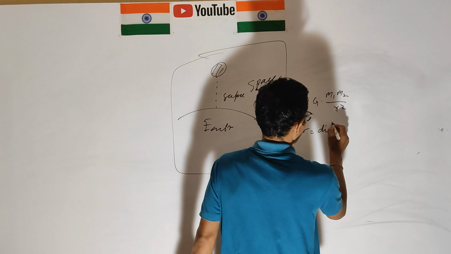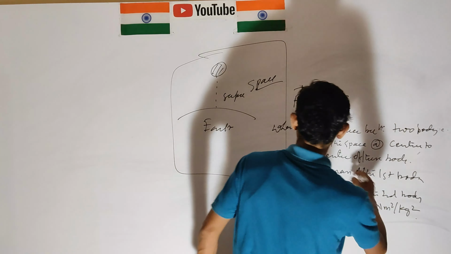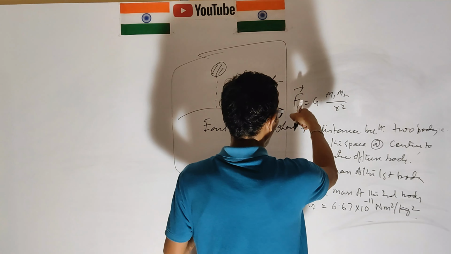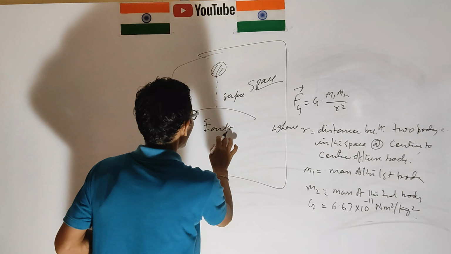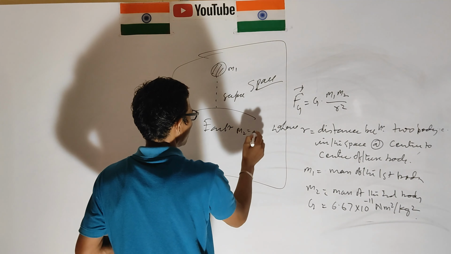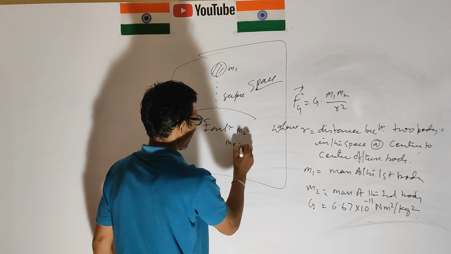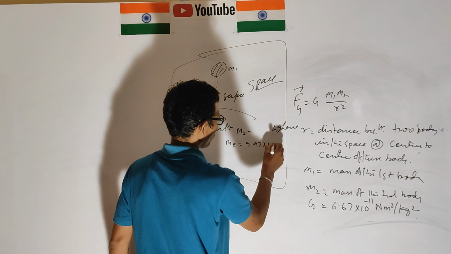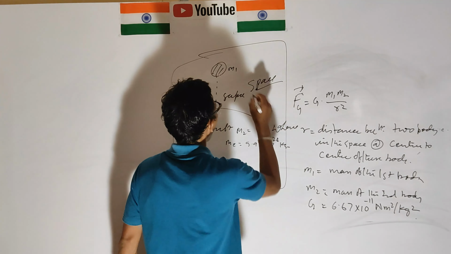And G, what is G? G is the universal gravitational constant. It is constant all over the universe. This is 6.67 into 10 to the power minus 11 newton meter square per kg square. Putting in the values, we get the force. Now if the Earth is this body, m1, and this is m2, then the mass of the Earth is 5.97 into 10 to the power 24 kg.